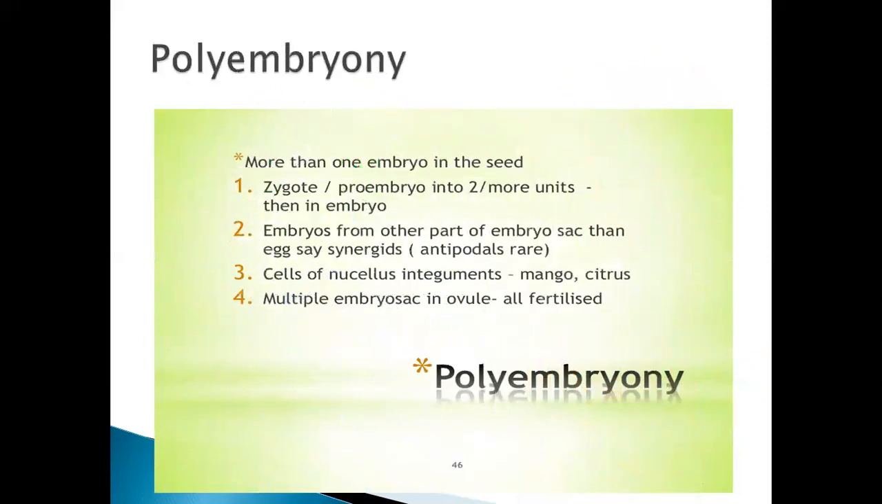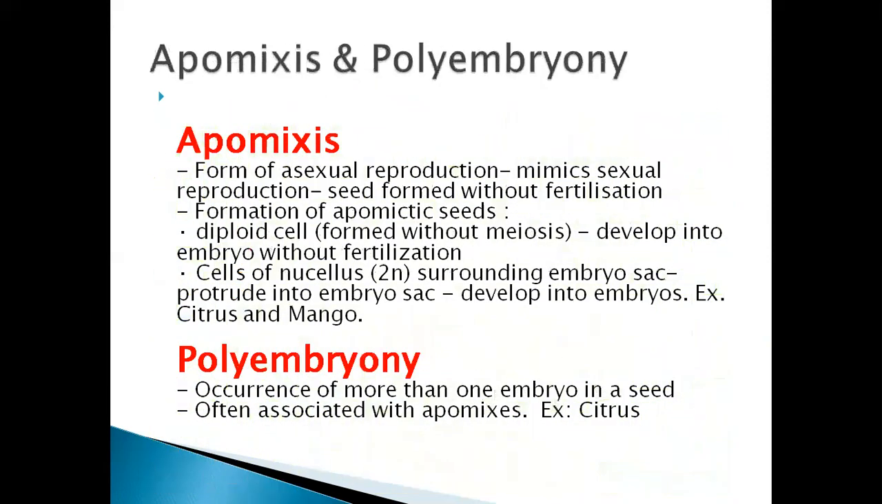Here you need to remember that polyembryony means the occurrence of more than one embryo, and apomixis is nothing but the formation of seed without fertilization, that is, without fusion between the male and the female gametes.